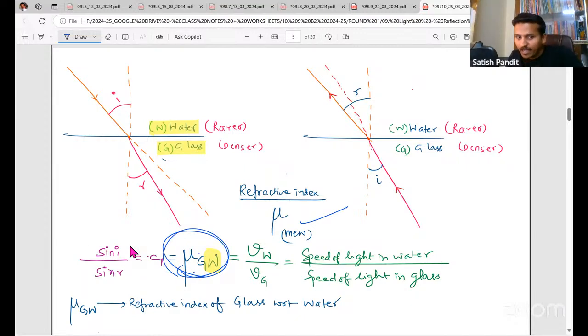We know that the ratio of sine of angle of incidence to sine of angle of refraction is a constant. That constant is equal to the refractive index of glass with respect to water. That is also equal to velocity. V is what? Velocity or speed. See, both are same.